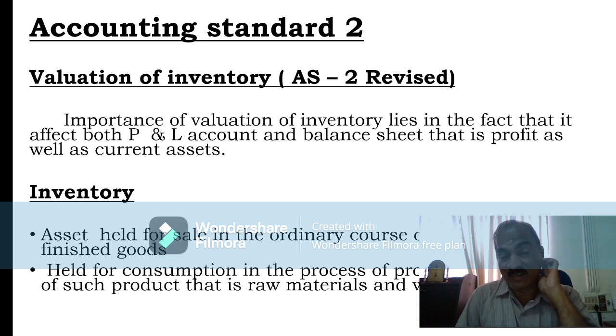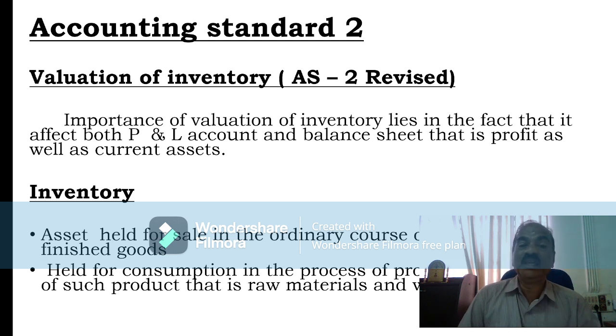So here, valuation of inventory. What is inventory? That must be learned first. Inventory means assets held for sale in the ordinary course of business. So finished goods will be inventory. Finished goods are held for sale in the ordinary course of business. Note the point: ordinary course of business is important, and for sale is also important.